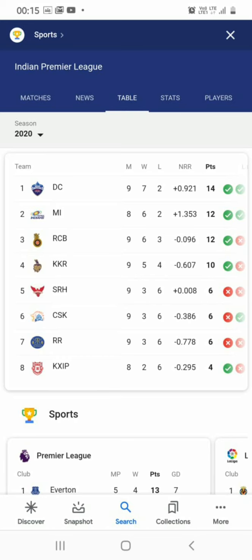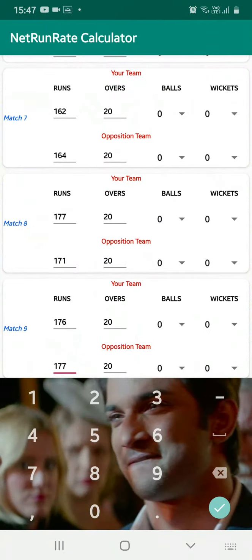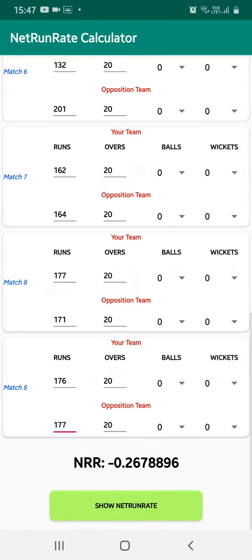So Kings 11 Punjab has lost the match. Still, hypothetically, if Mumbai Indians would have scored 177, then Punjab have lost the match, and still their net run rate has gone into positive compared to before. Their net run rate has been better. I am not saying that net run rate calculations are something like rocket science. Not that. Net run rate calculations are very simple.